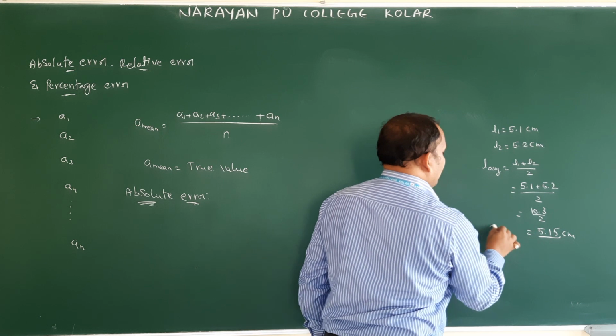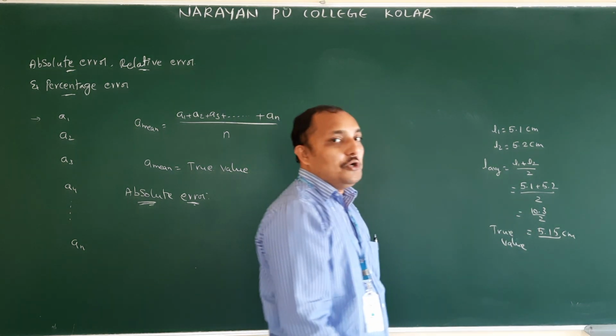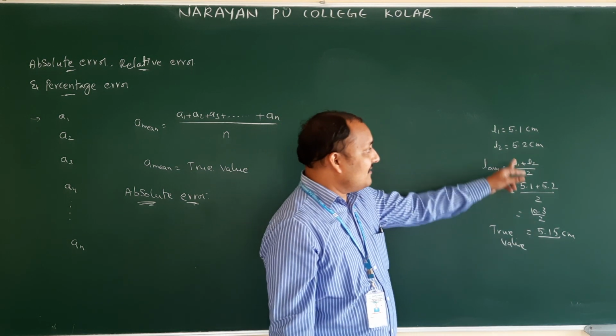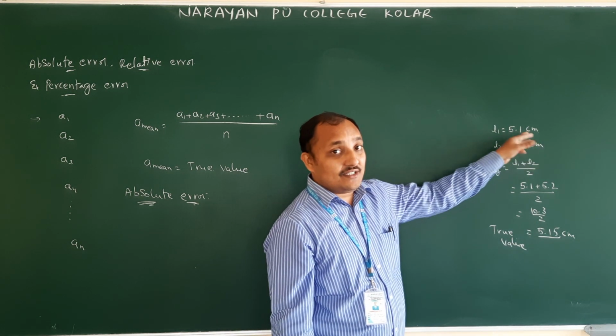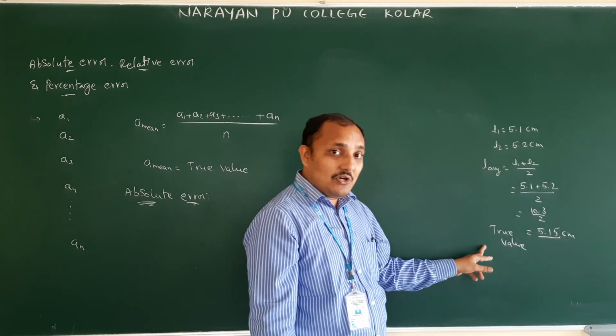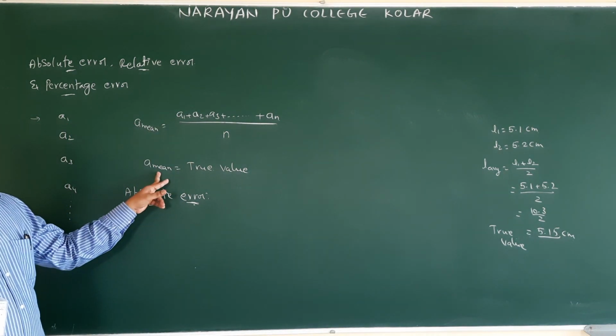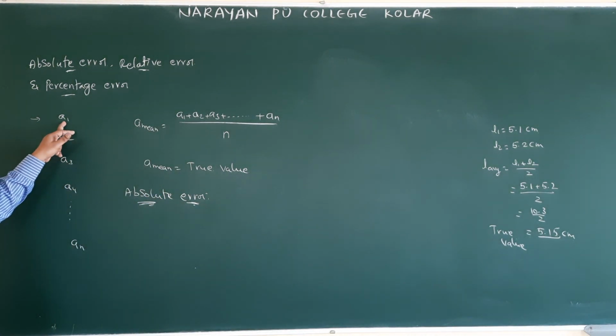Now what is 5.15? That is called the true value. The first value, 5.1 centimeter, is the first measured value, and this is the second measured value. 5.15 is the true value. A mean is nothing but the true value. A1 is the first measurement.